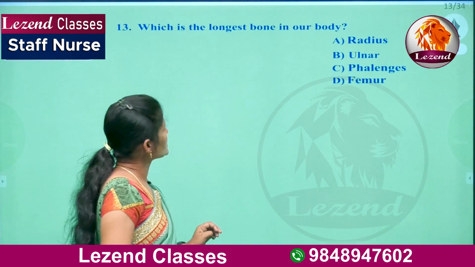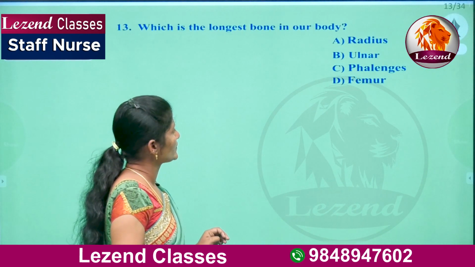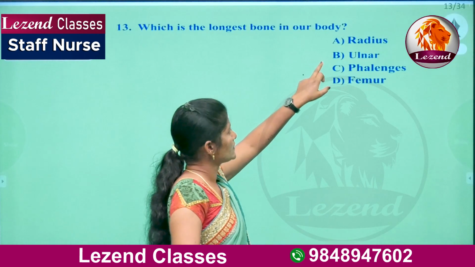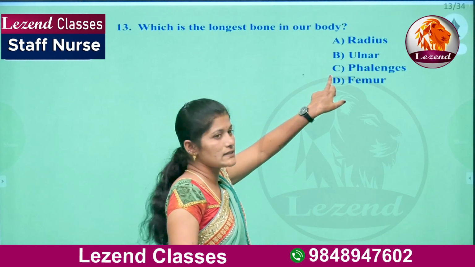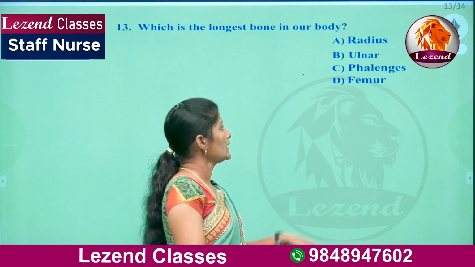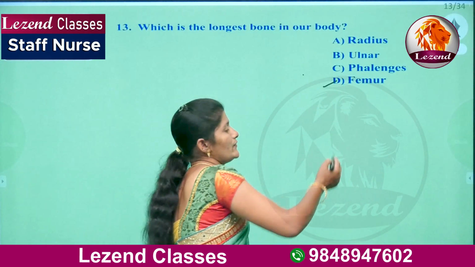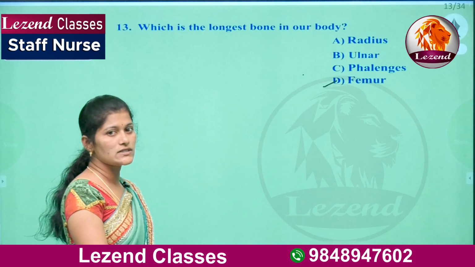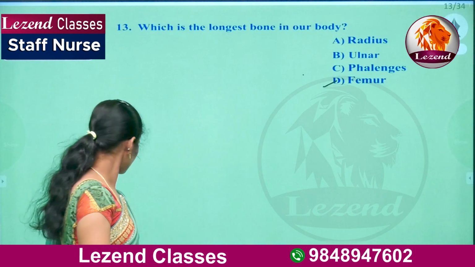Which is the longest bone in our body? A, radius, B, ulna, C, phalanges, D, femur. Here D is the right answer. Femur is the longest bone in our body.